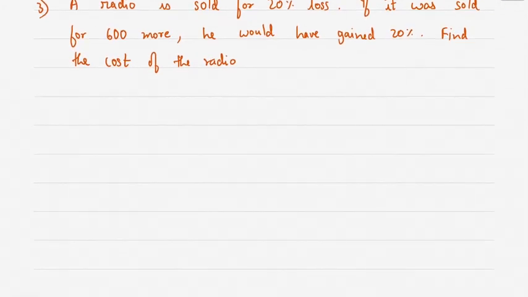Let's see the next problem. A radio is sold for 20% loss. If it was sold for 600 more, he would have gained 20%. Find the cost of the radio. Cost of the radio is asked and it is sold at a loss of 20%. That means if the cost of the radio is 100, you are selling it for 80 rupees. So I'll say let the cost of the radio be X.